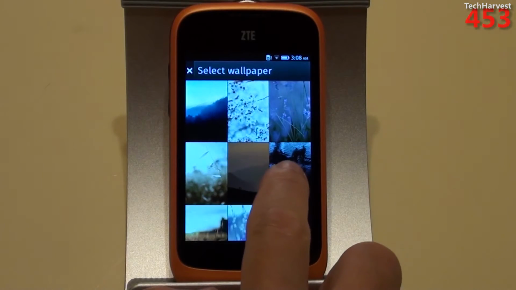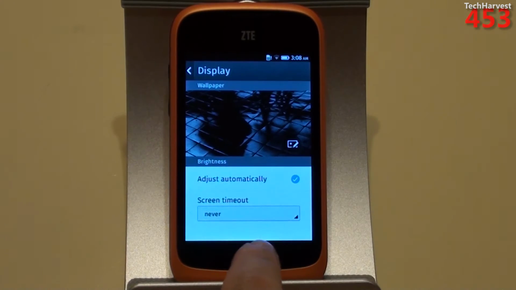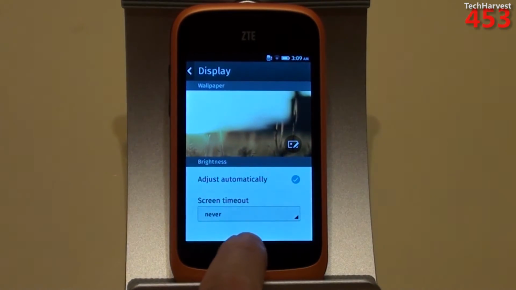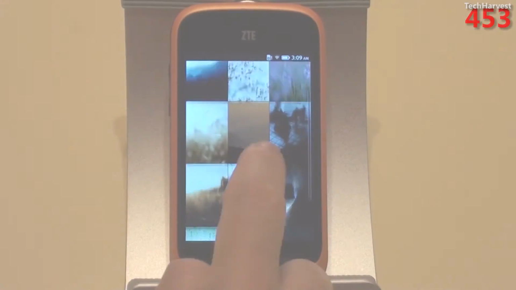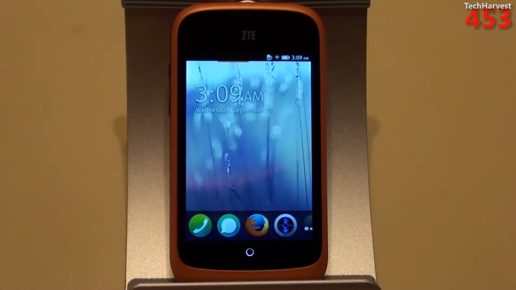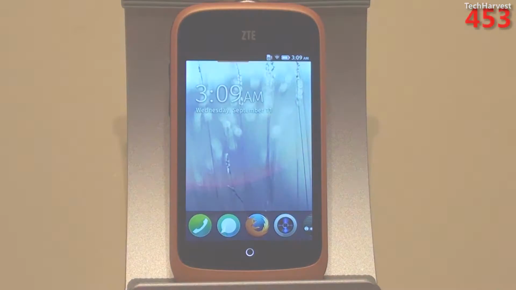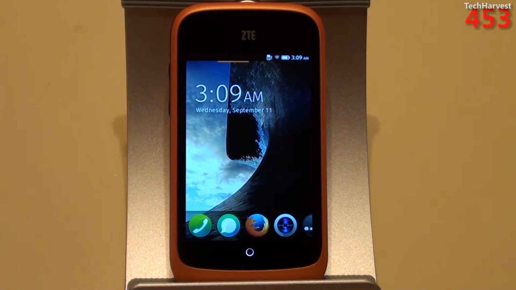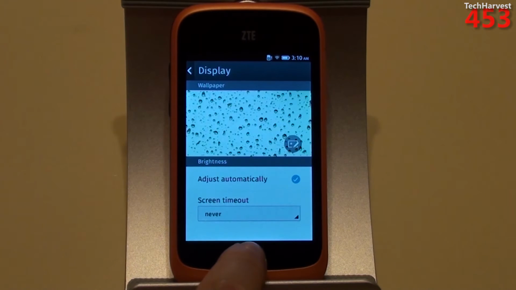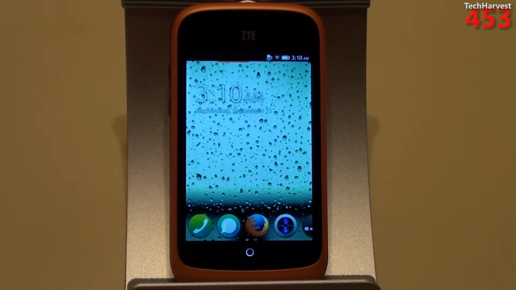The next one looks like a wet tiled floor. The next one is another field. And let's see, we only have 3 more. Another purplish tone here. More little flowers, some out of focus. You have a little lens flare there. Then this one looks like the edge of a building or something with the sky in the background. That's actually pretty cool. And the last one looks like raindrops on a window.